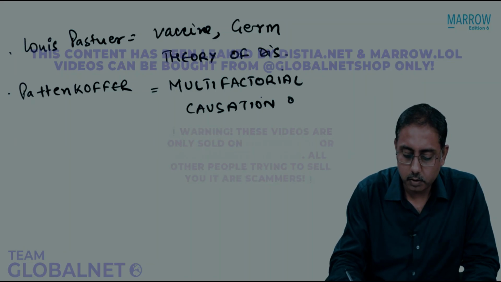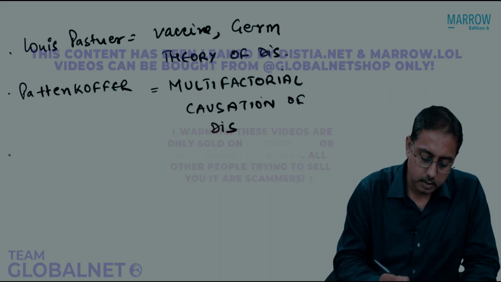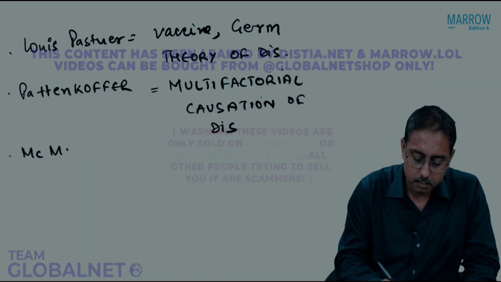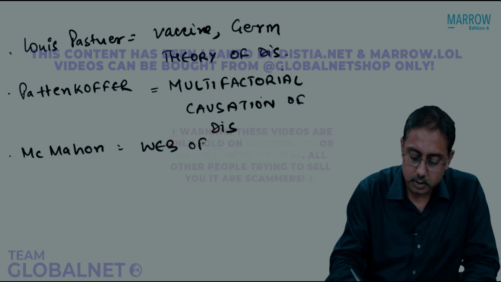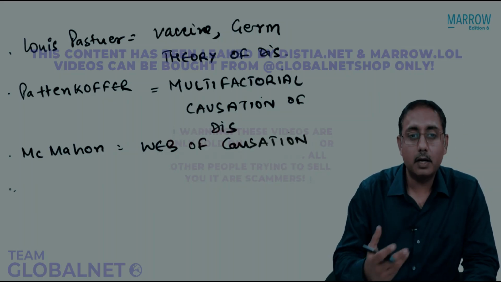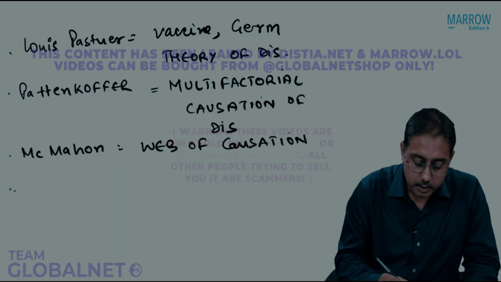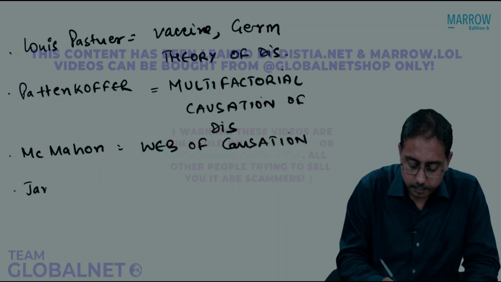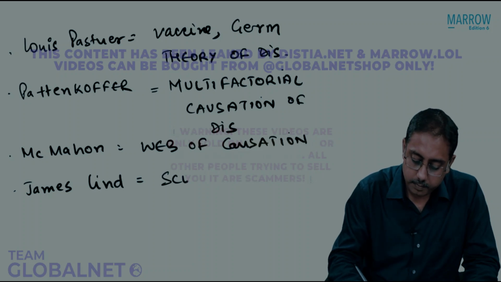Then McMahon for web of causation for disease. Some landmark historical studies were done by James Lind on scurvy and vitamin C.